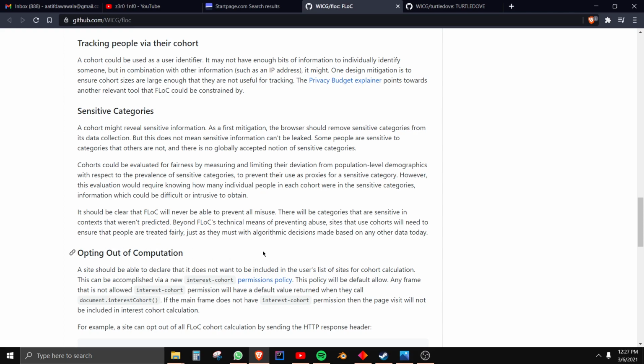So this is basically talking about how web pages can opt out of computation. So it's going to opt out and they're not actually going to be in the calculation. They're not going to be in the cohort calculation when it's calculating what cohort to put you in.